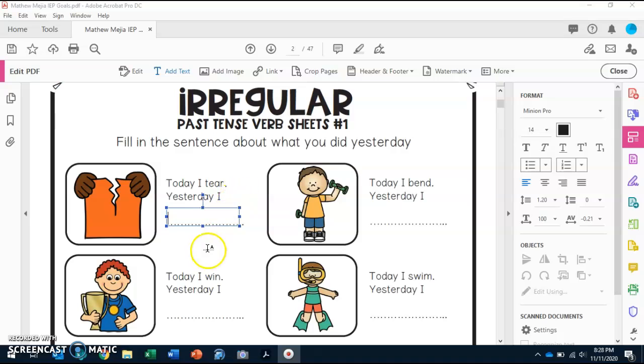Yesterday, this is going to be one of the words that changes, Matthew. We cannot put ed. We cannot say teared. The word actually changes to tore. So we're going to write yesterday I tore up the paper, period.